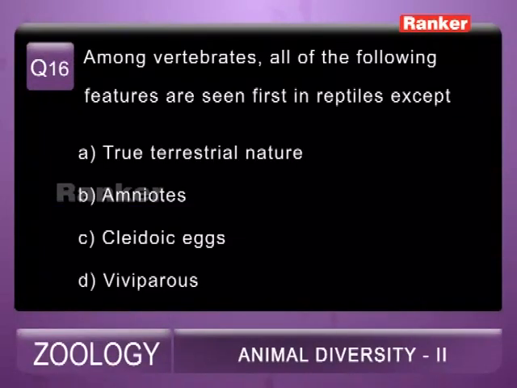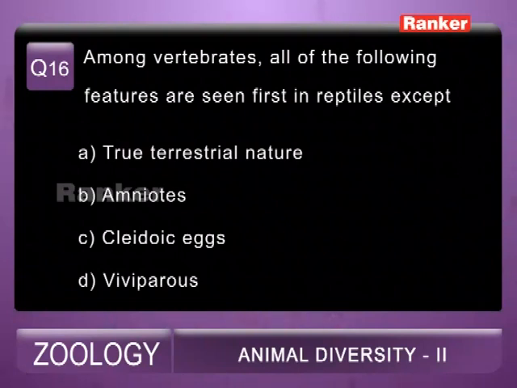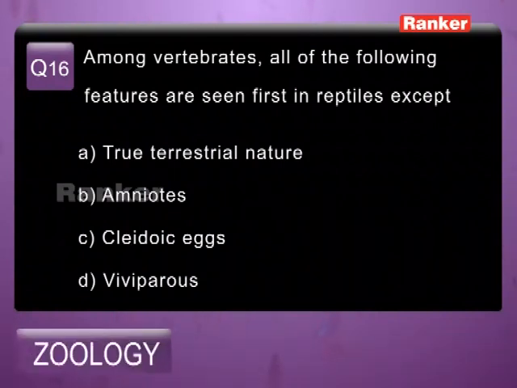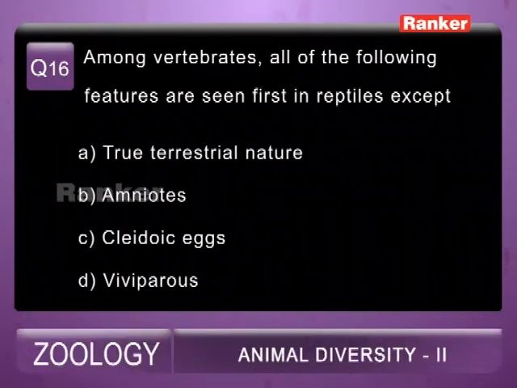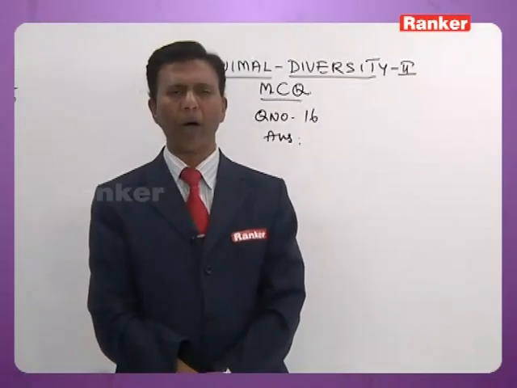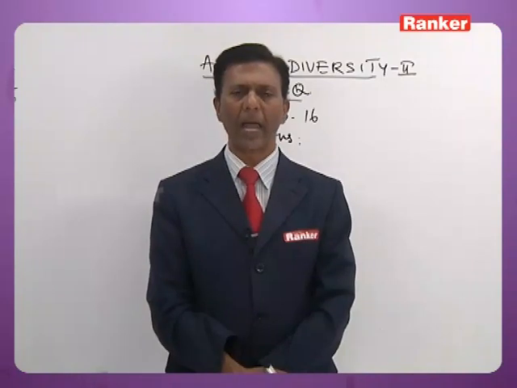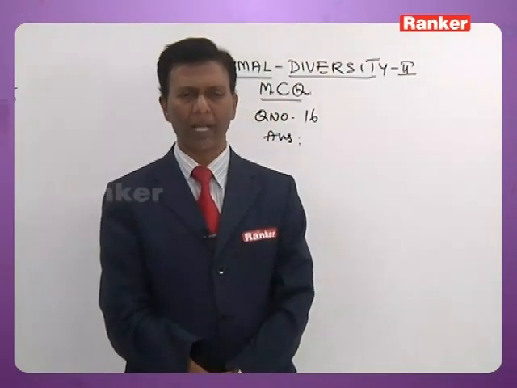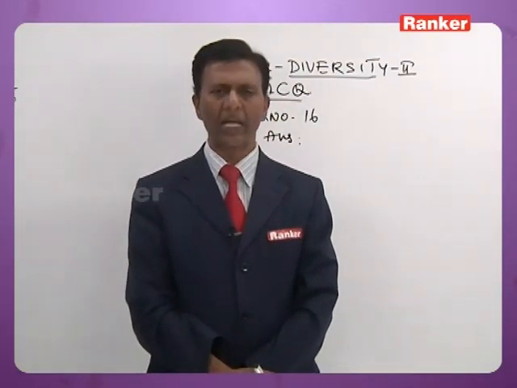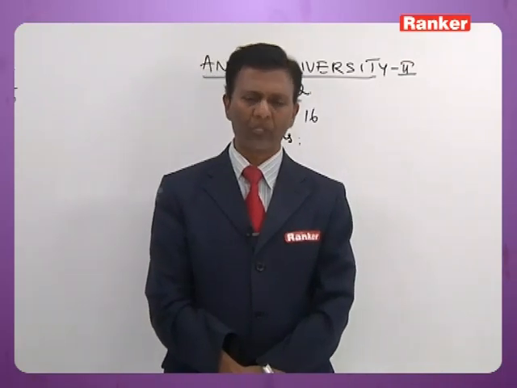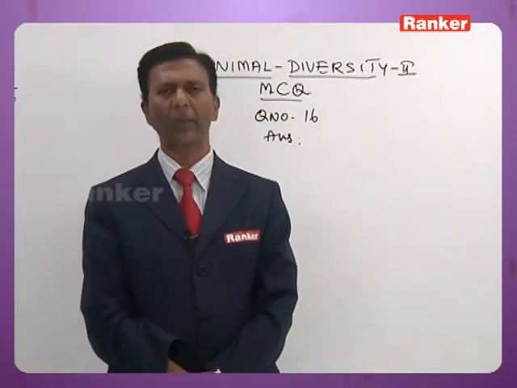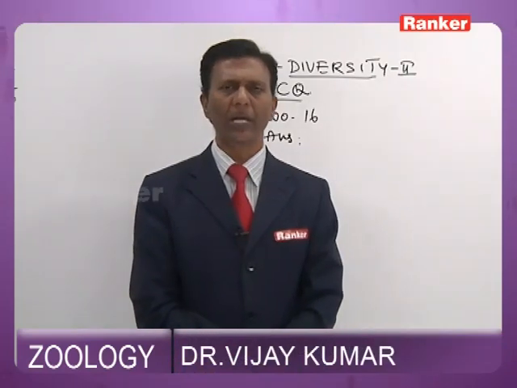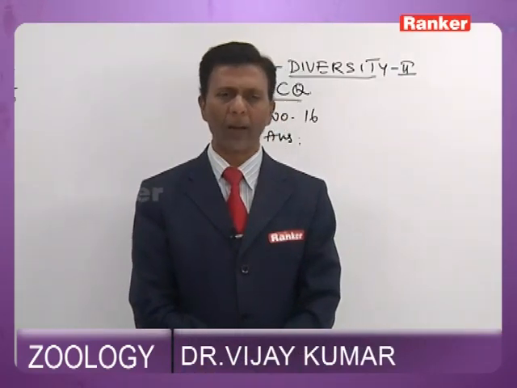16th question. Among vertebrates, all of the following features are seen first in reptiles. A, true terrestrial nature. B, amniotic eggs. C, cleidoic eggs. D, viviparity. True terrestrial nature: of course, they are truly terrestrial, because amphibians are partially terrestrial and partially aquatic.